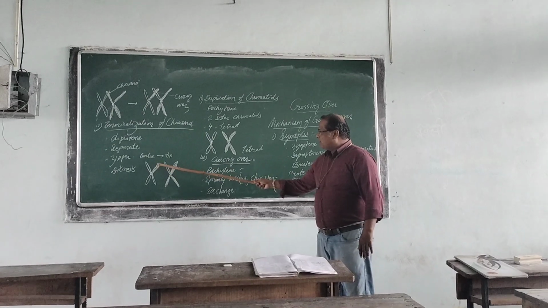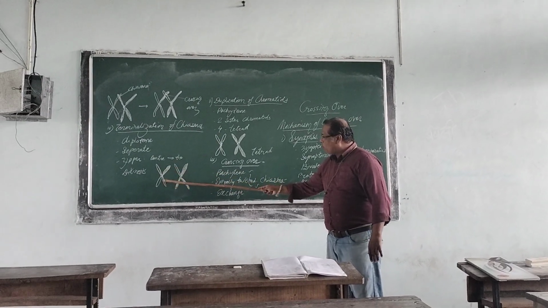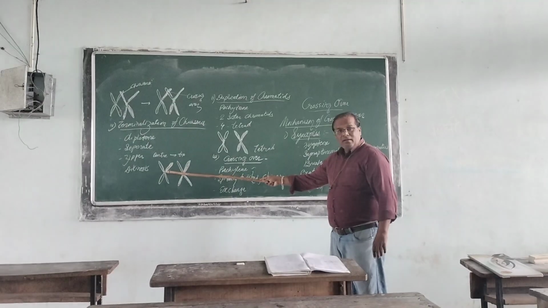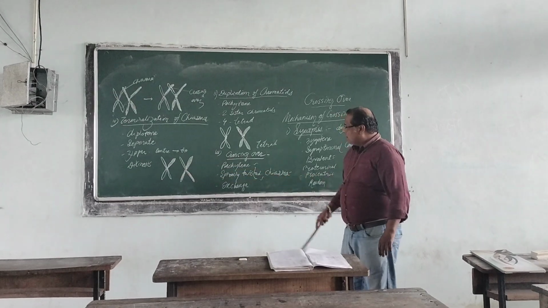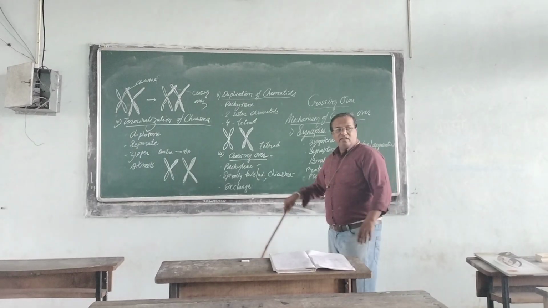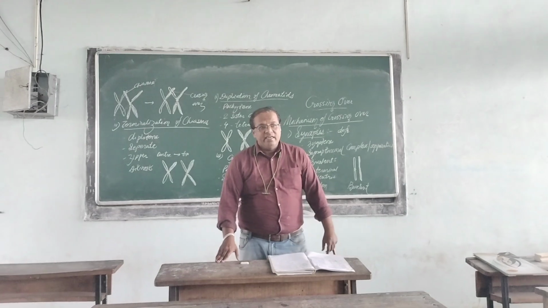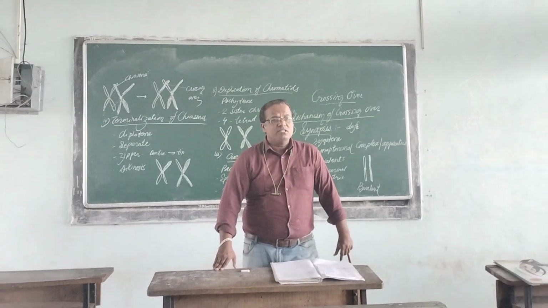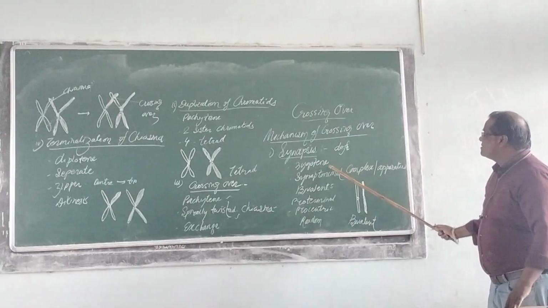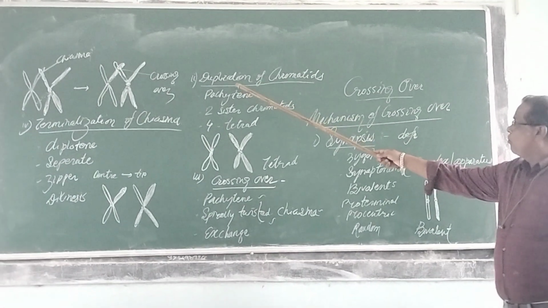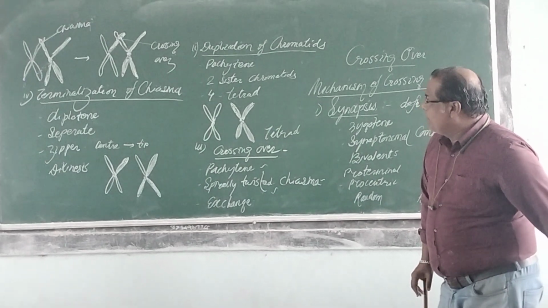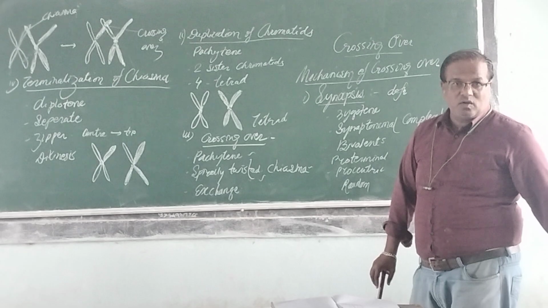In the separated chromosomes, the genetic material is exchanged. Here a white chromosome has a black arm, and this black chromosome has one arm of white color. So in this way there occurs the exchange of genetic material. This is known as crossing over. Here you remember 4 steps: synapsis, duplication of chromatids, crossing over, and terminalization of chiasma. Okay, that's it.